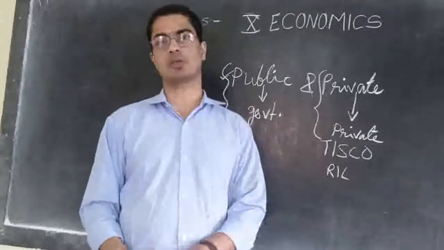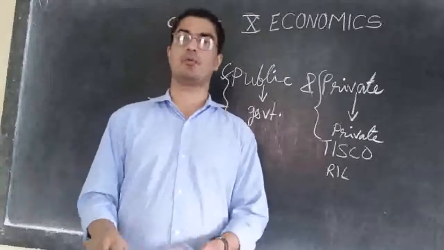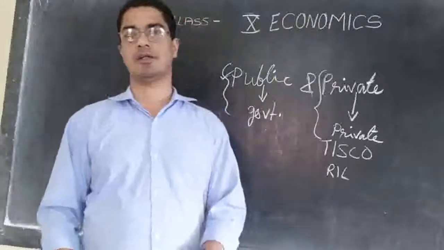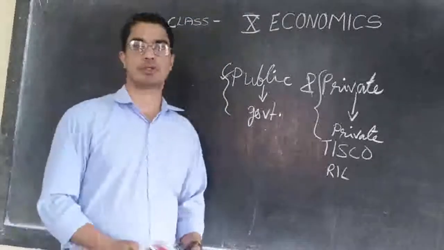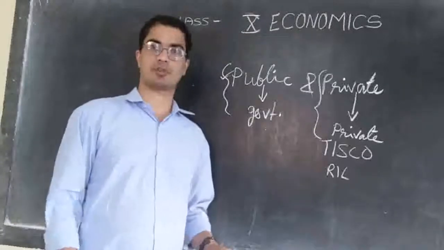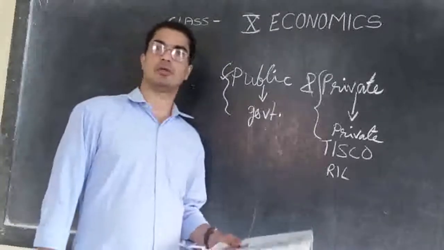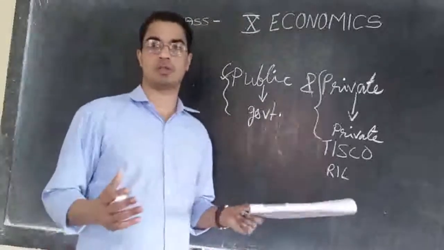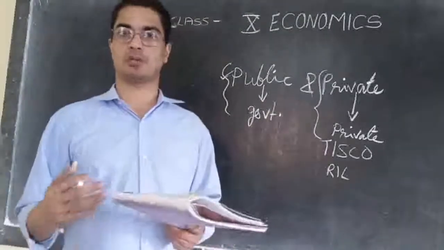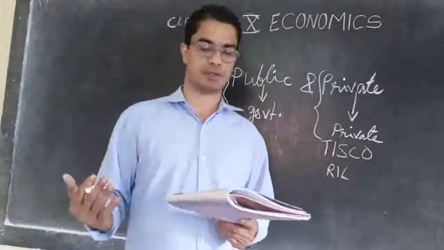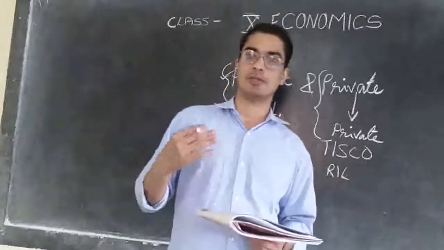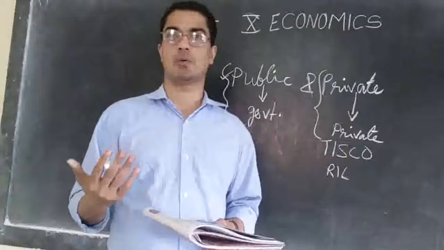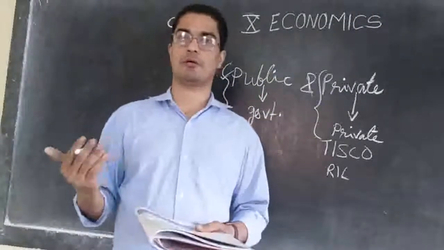And also some of the works need a very big amount and they may not be able to spend that. So crores of rupees will be required for some of the developmental works. Private people may not be able to do it, and if they do, they will be charging too high from the people, and the poor people cannot afford that.